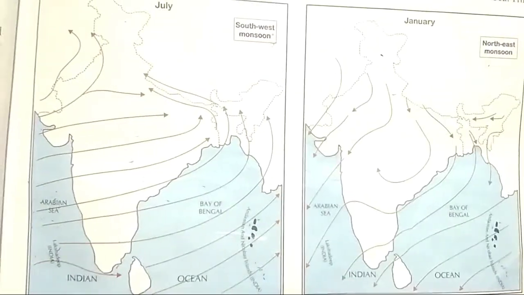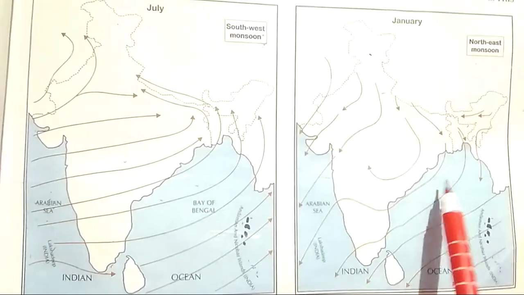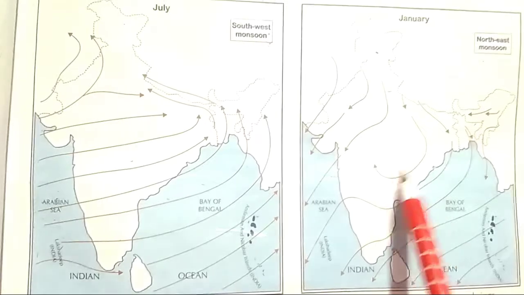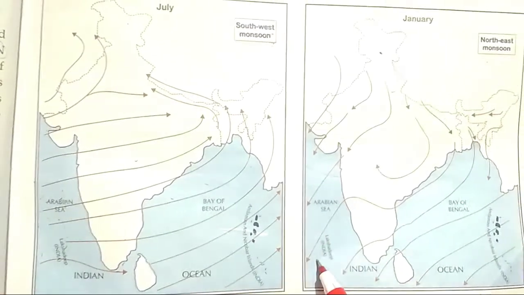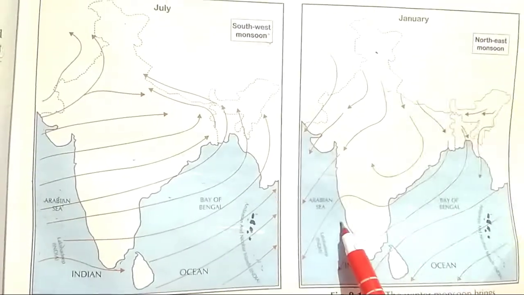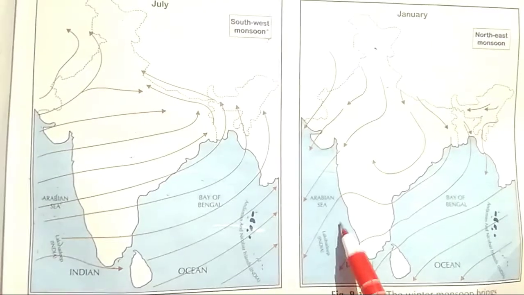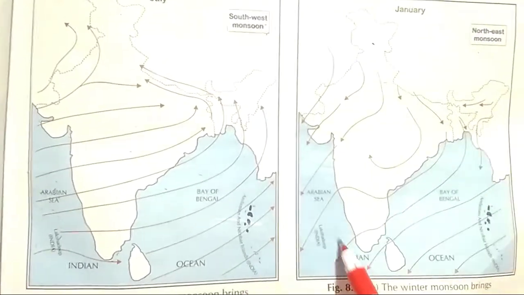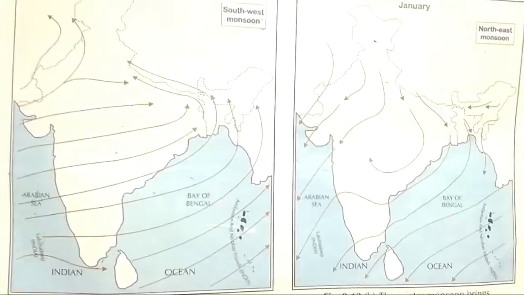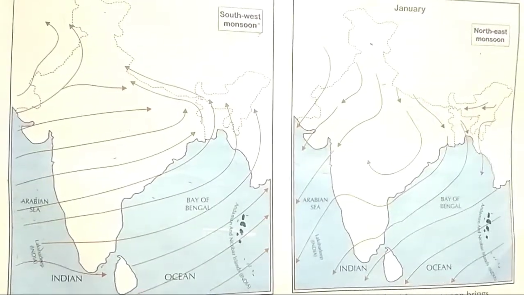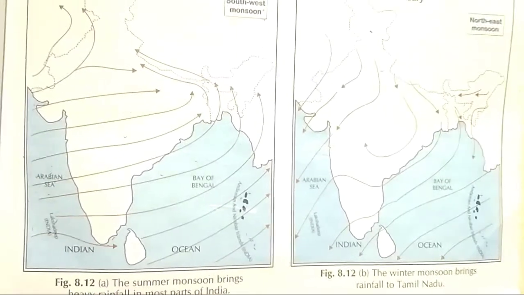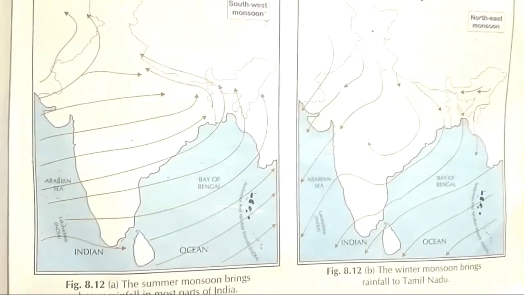So you have noticed that in the winter monsoon, winds blow from the land towards the ocean. This is similar to the land breeze, which you have learned earlier. So this was the explanation about the winter monsoon. I hope you have understood both the topics properly.